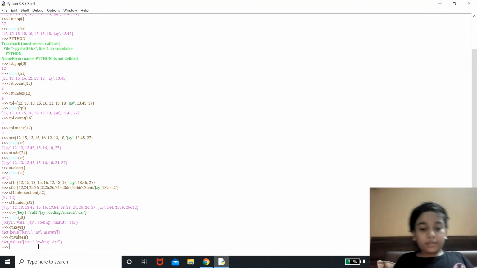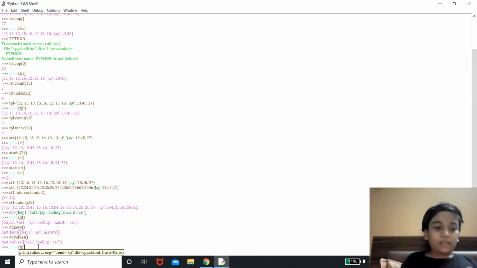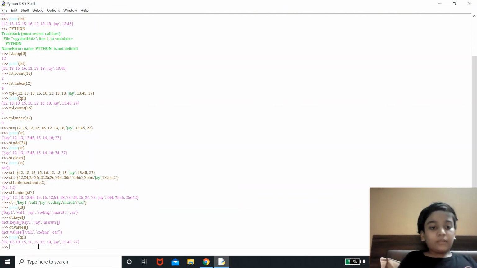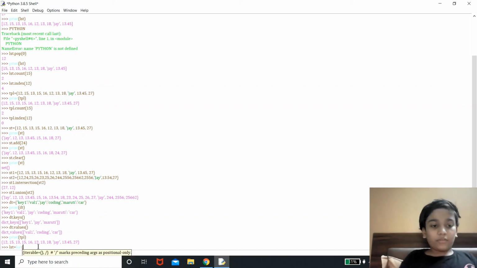Now let me show you how to convert a tuple to a list and a list to a tuple. I've already created a tuple. Its name is TPL. Now if I want to change it, I can write LST equals list, and inside round brackets I can write TPL.